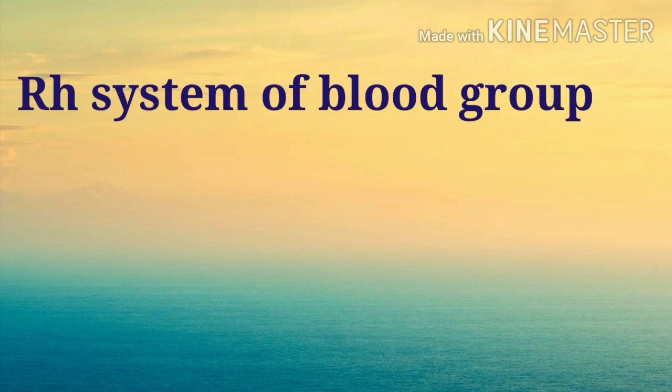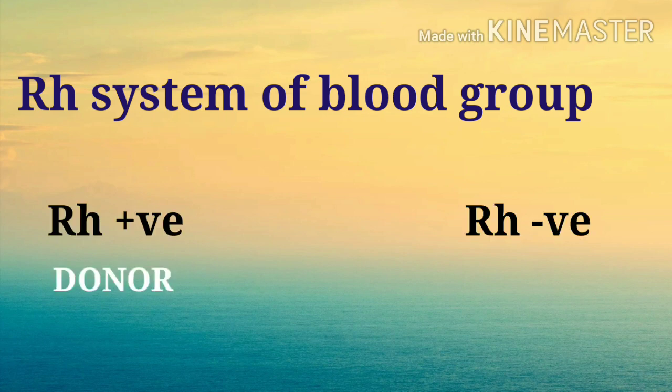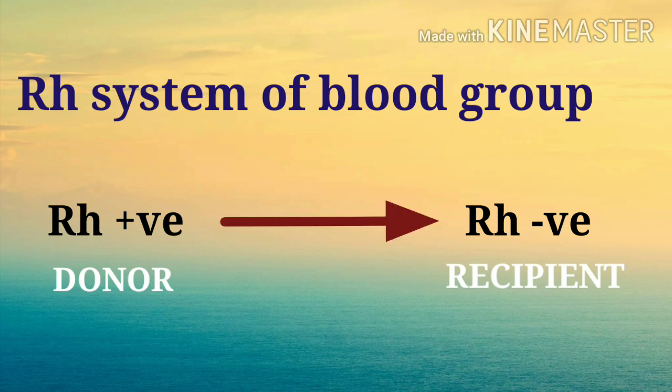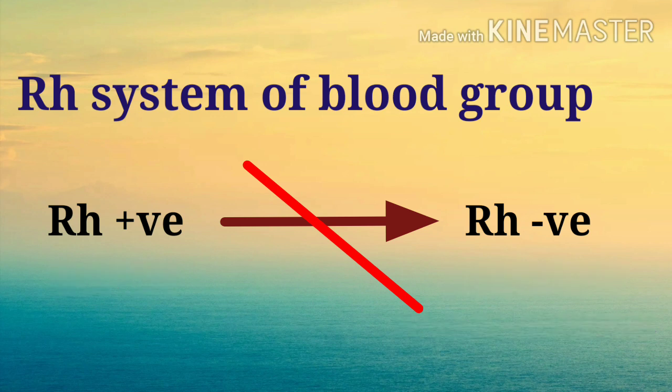RH factor also should be considered while blood transfusion, especially when the donor is RH positive and the recipient is RH negative. In this case, if the blood of an RH positive is transfused to a negative person, the blood of the recipient will detect the RH factor as a foreign substance. That is, the person will become sensitized and develop antibodies for the RH substance, which will remain in the blood of the recipient. If a second transfusion occurs, the antibody produced by the first transfusion causes a reaction with the transfused blood, which may even lead to death.